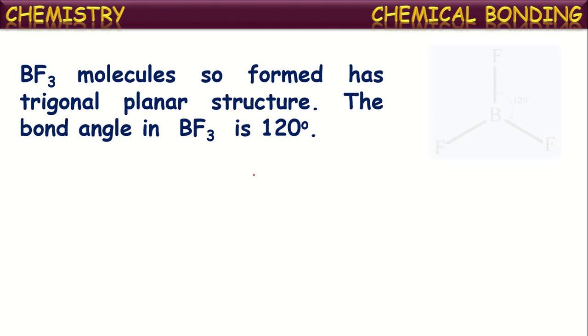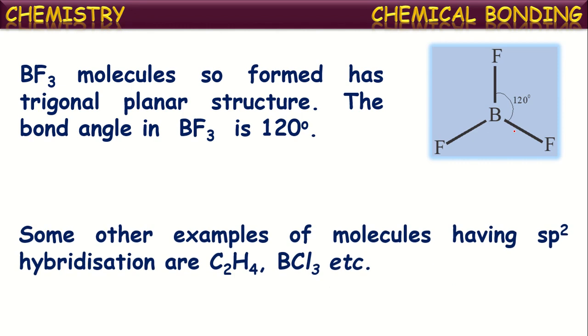So the BF3 molecule so formed has trigonal planar structure. So the three bonds will maintain equal distance from one another in space and result in the formation of trigonal planar structure. The bond angle in the BF3 molecule is 120 degrees. Some other examples of molecules having sp2 hybridization are C2H4, which we commonly say as ethylene, chemically ethene or ethylene, and BCl3, etc. In these molecules, the central atoms undergo sp2 hybridization before bonding.